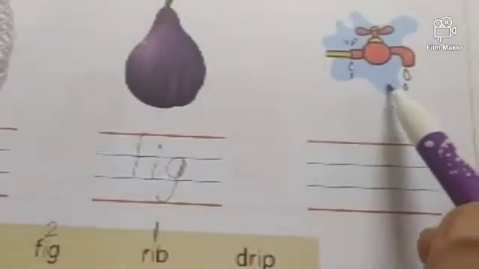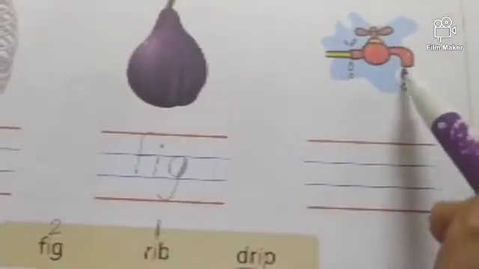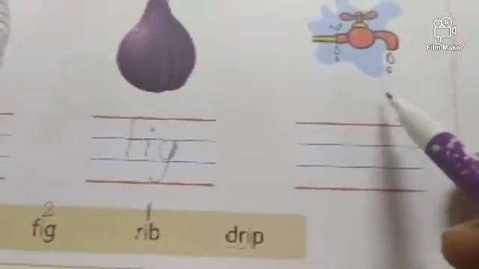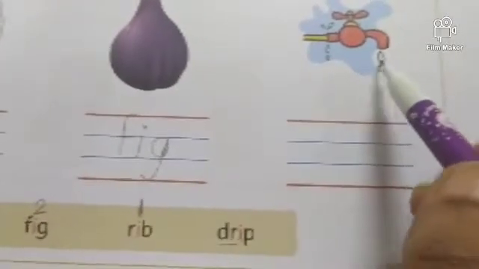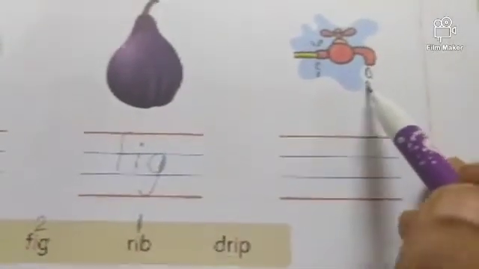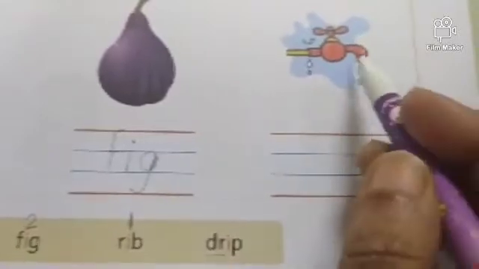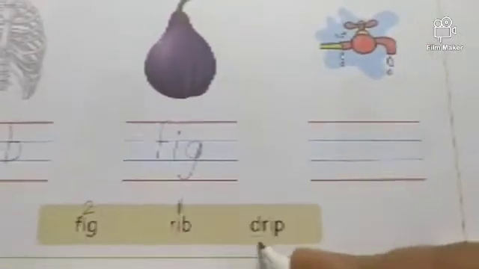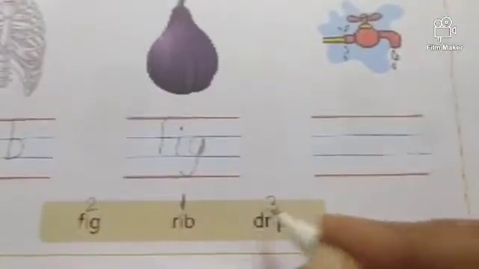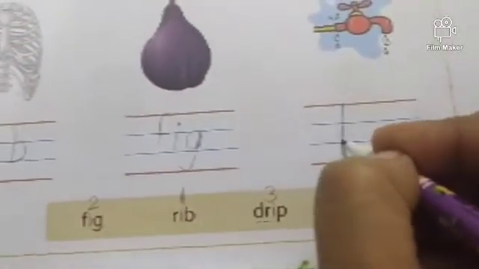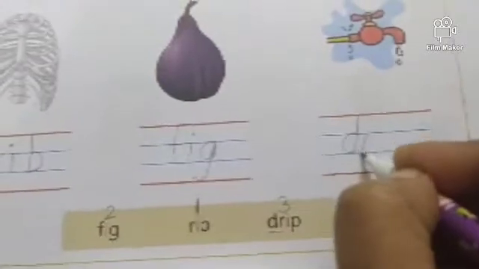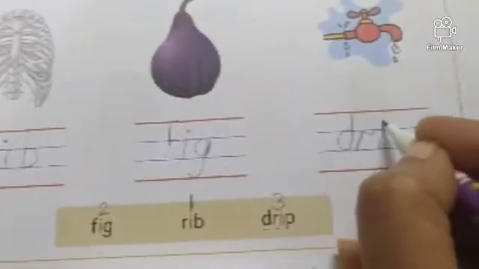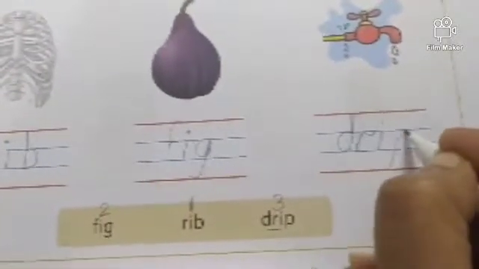Okay, fig. Now this number 3 is a tap and water is what? Dripping. Water is coming out from the tap. It is called dripping. You have learnt a poem? Drip, drip. How does water come out? Drip, drip, drip. Okay, where is drip? So put number 3 and write it over here. D, R blend and I, P, drip.